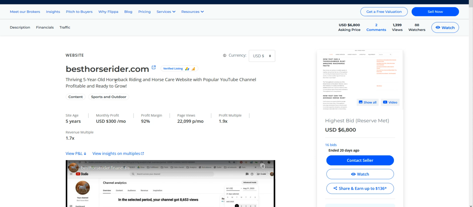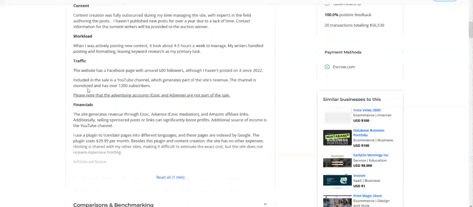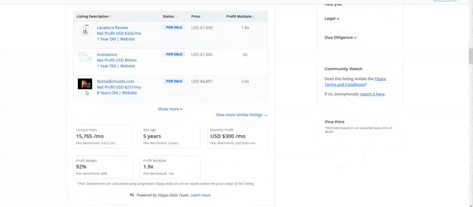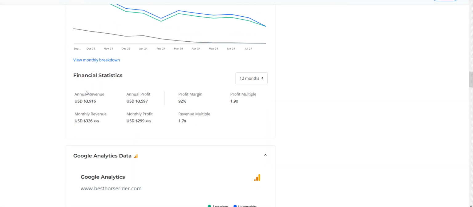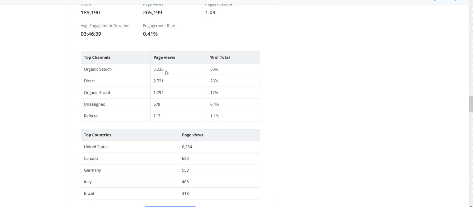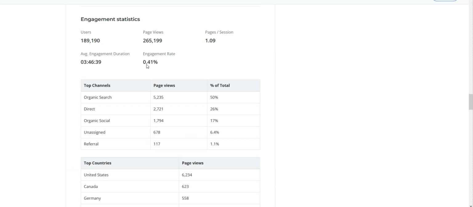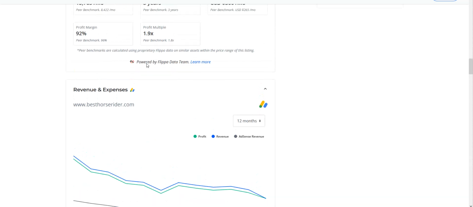What it tells us is exactly what the sites are like, what niche they're in, what content's on there, and we're also able to see earnings, revenue, and any attachments that they've put in with the actual listing, showing all of this stuff. Google Analytics, we're able to see where the traffic's coming from, and so on. So you can see everything that you need to about the site.